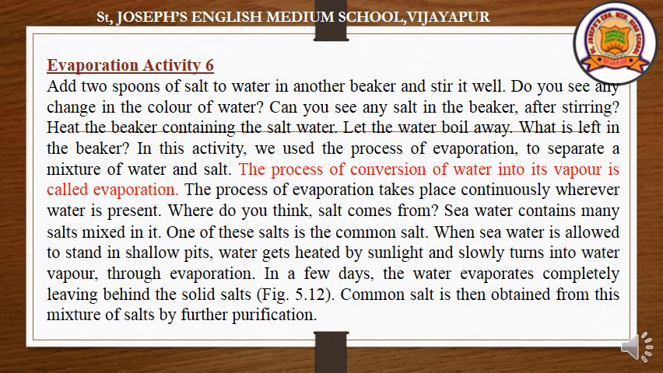Let's see the next method of separation, that is evaporation. Activity 6. Add 2 spoons of salt to water in another beaker and stir it well. Do you see any change in color of the water? See, we need to take 2 spoonfuls of salt and add it to a beaker which contains water. After stirring, can we see any change in color? No. The water remains colorless. Can you see any salt in the beaker after stirring? No, because salt completely dissolves in water. So we can't see any salt at the bottom of the beaker.